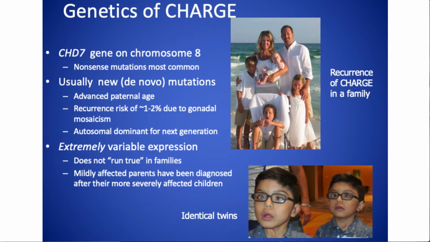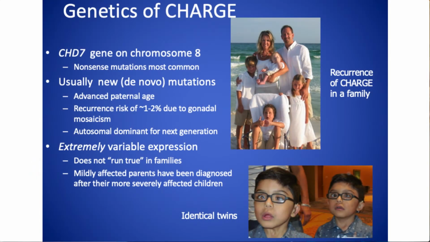CHARGE is extremely variable in its expression, and that means if it happens more than once in a family, it's not necessarily going to be the same in the 2 affected individuals. You can see this picture of identical twins who have CHARGE. Their genetics, their DNA is identical, but they have different heart defects. One of them needed a tracheostomy, the other one didn't. So they're not identical in how the CHARGE is showing up in each of them.